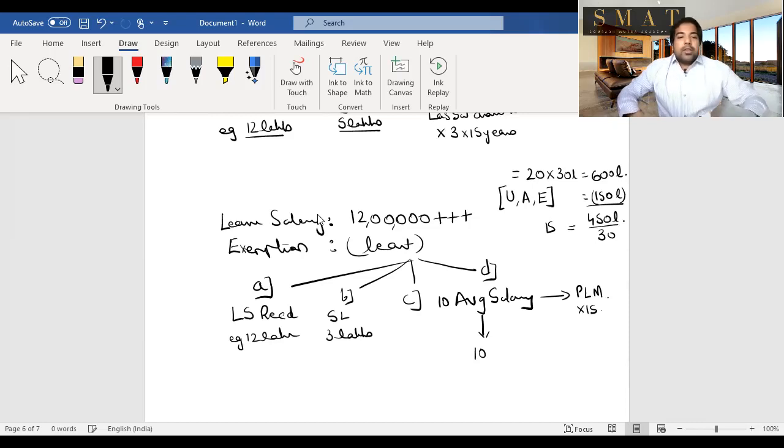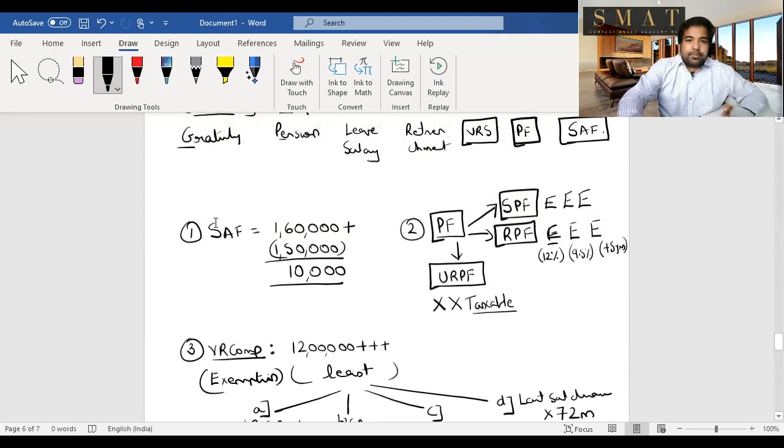Again I repeat, for leave salary, you'll add the benefit first and you'll minus the least of the following: leave salary received, or a flat amount of 3 lakhs. You keep the month of 3 in mind, 10 months average salary into 10, or into leave salary in terms of pending leaves in terms of months. That is your leave salary.